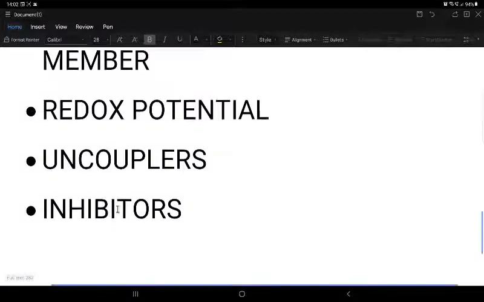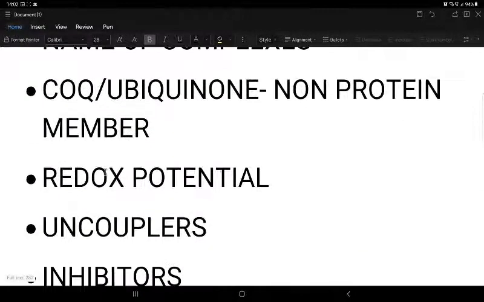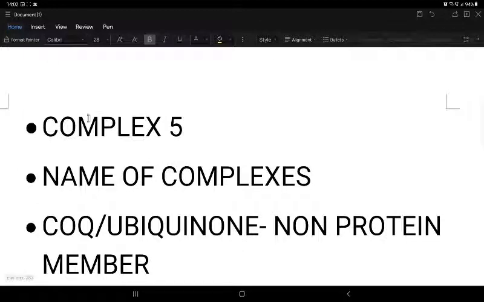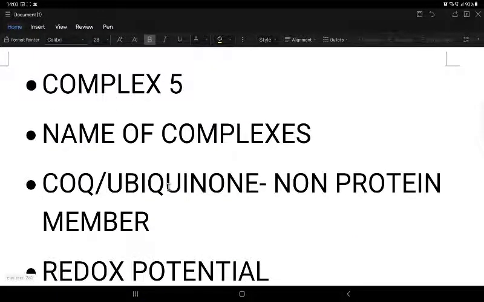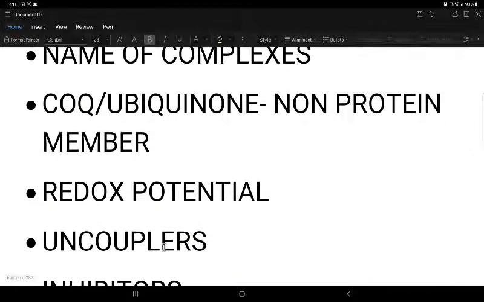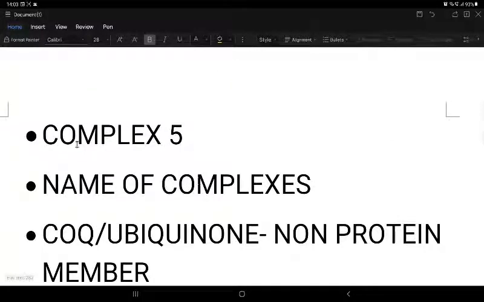Next is the inhibitor of complex 5, which is oligomycin. It's not an uncoupler, but it binds the F0 gate unit and closes it, so it inhibits both oxidation and phosphorylation. With uncouplers, oxidation occurs and phosphorylation doesn't occur. But in the case of complex 5 inhibitors like oligomycin, it is a pure inhibitor, and both oxidation and phosphorylation don't occur.